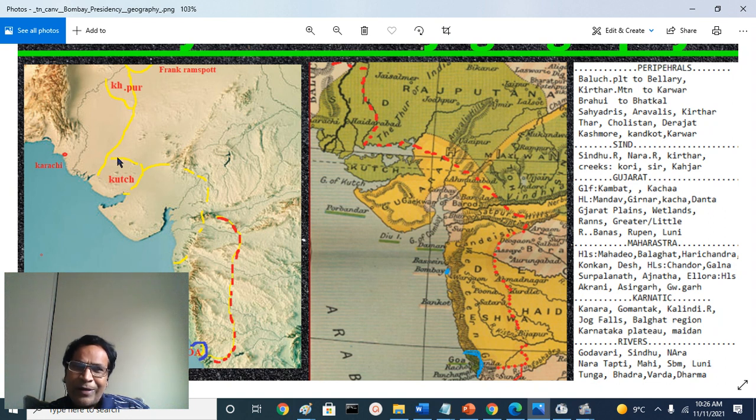Water is also dumped from the rivers like Luni River and Rupen River, Banas River, and so on. Those come from the Aravalli region or Marwar region. That's like Jalore and Barmer and all those Jodhpur and Pali, those areas. And we are talking about those creeks. Important creeks are Kori Creek, Sir Creek, Kajar Creek. I will show you other maps, just pay attention to that.